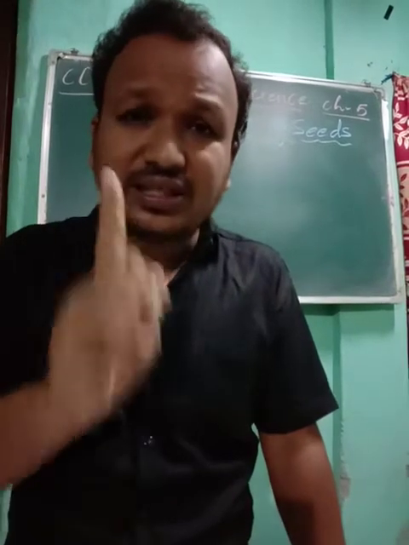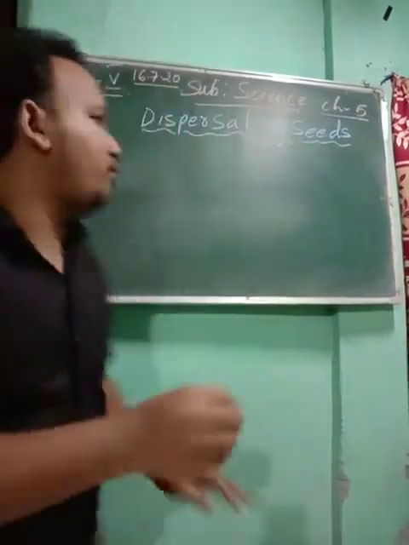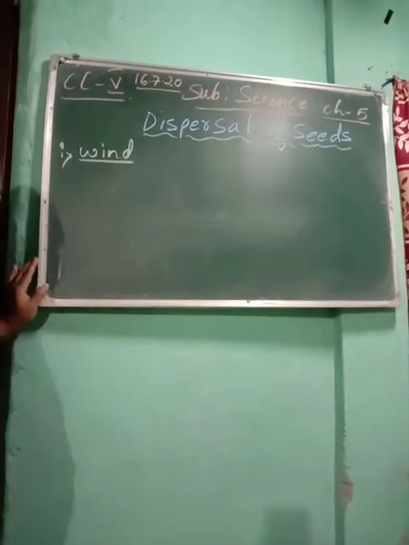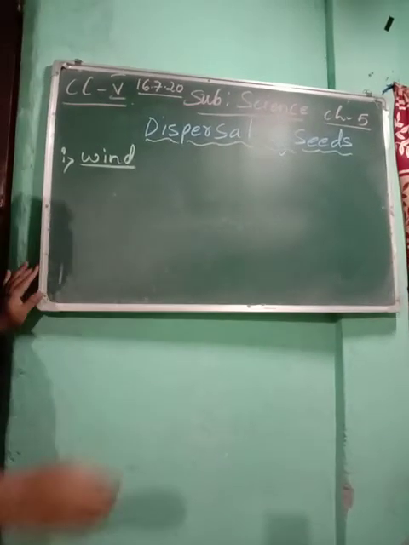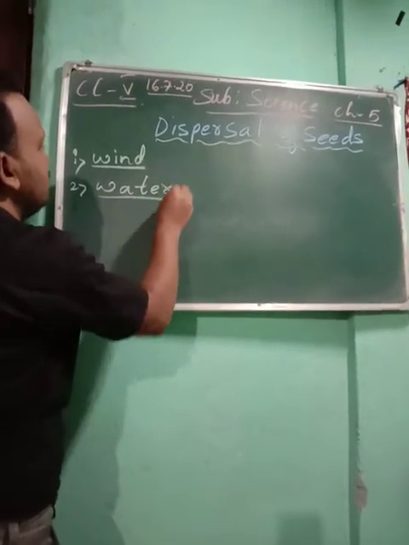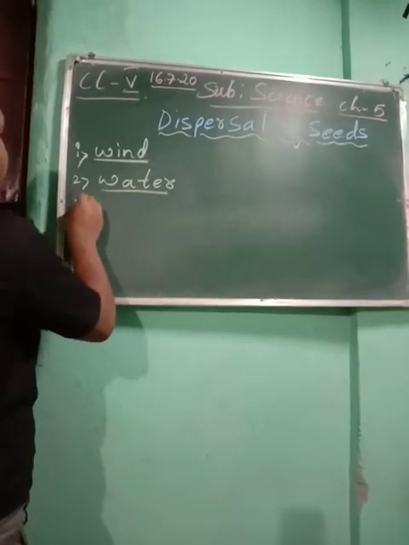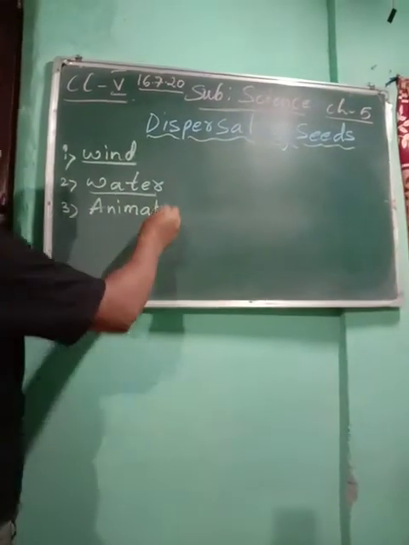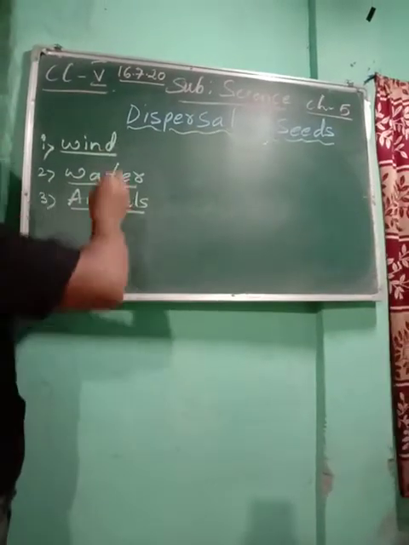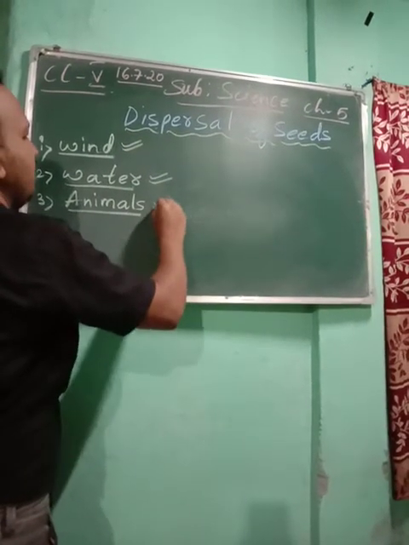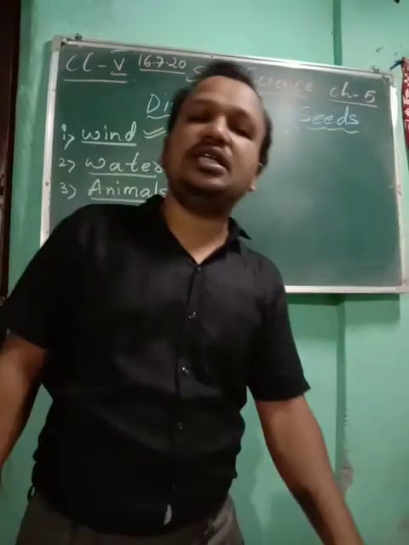Dispersal of seeds takes place with the help of wind, with the help of water, and with the help of animals. First we are going to learn about these three. They carry the seed from one place to another.